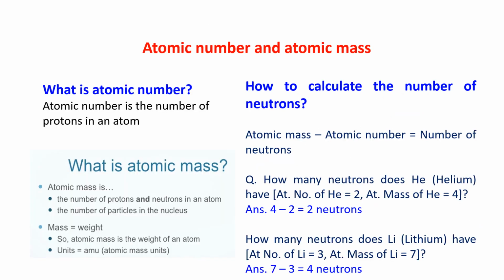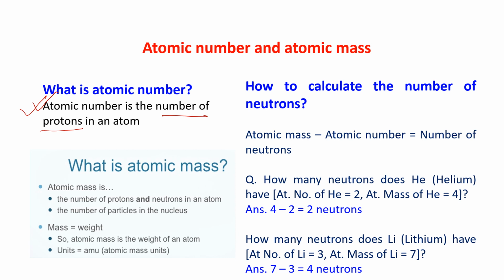Now again in this slide, what is atomic number and atomic mass? Atomic mass or mass number is the same. Okay, now what is atomic number? The number of protons in an atom is known as the atomic number. Very important. The number of protons, that means how many positive charges are there, is known as atomic number.